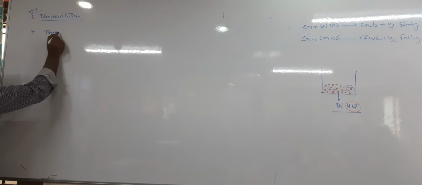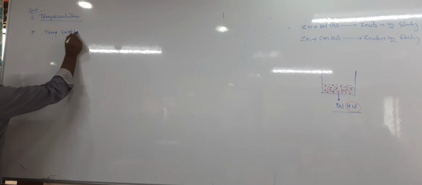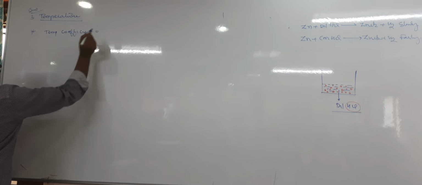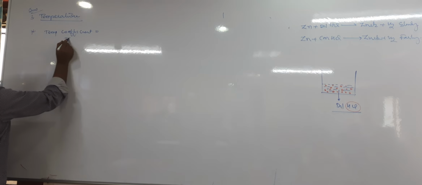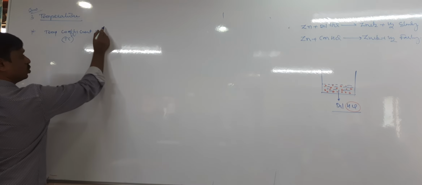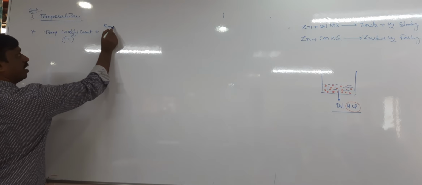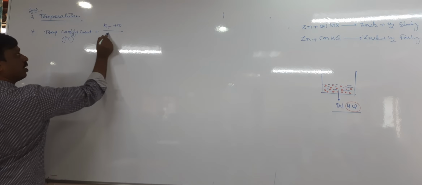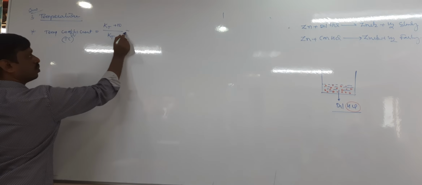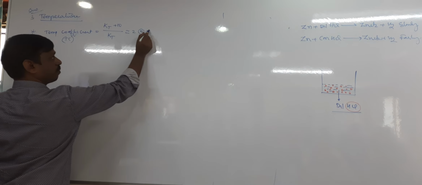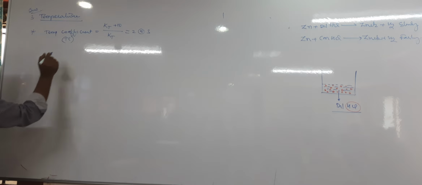The temperature coefficient is denoted by Tc. Temperature coefficient Tc equals K(T+10) by K(T), which is approximately equal to 2 for some reactions, 3 for others. What is the meaning of K(T)?